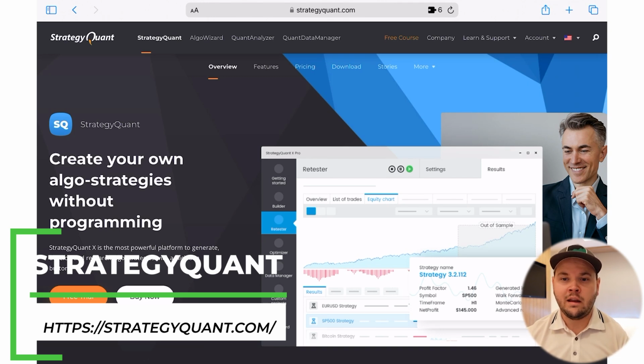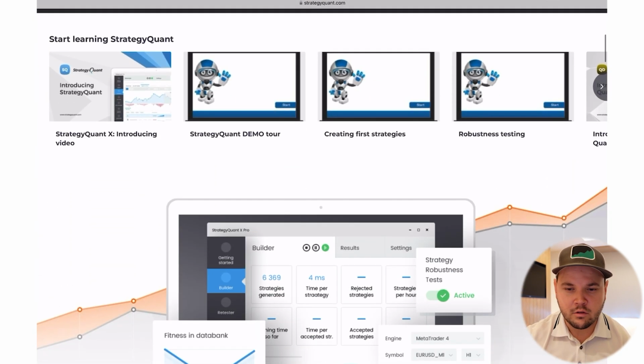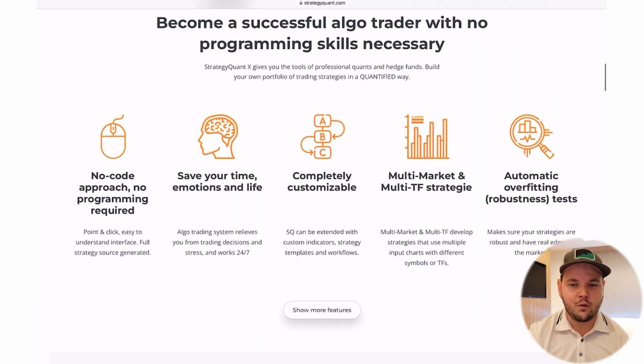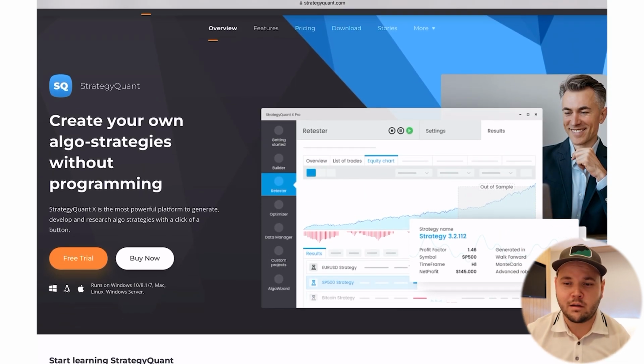My algo coder Alejandro has used this one a lot in the past, where you can actually code your stuff without too much coding knowledge. It's very cool, much more in depth than Capitalize.ai, because this one makes you do some charts and some kind of connections and things of the sort. This one is a much more in depth one, but it works quite well.